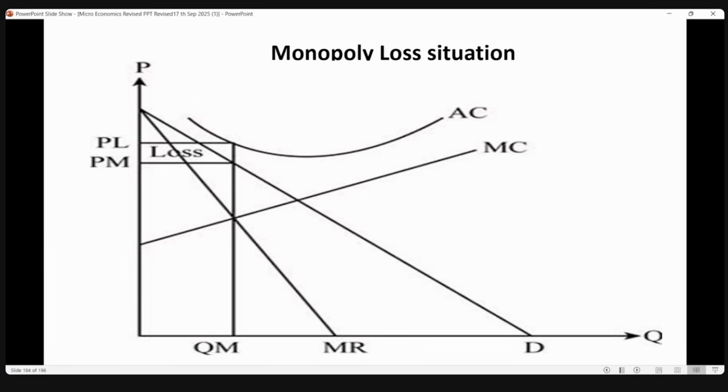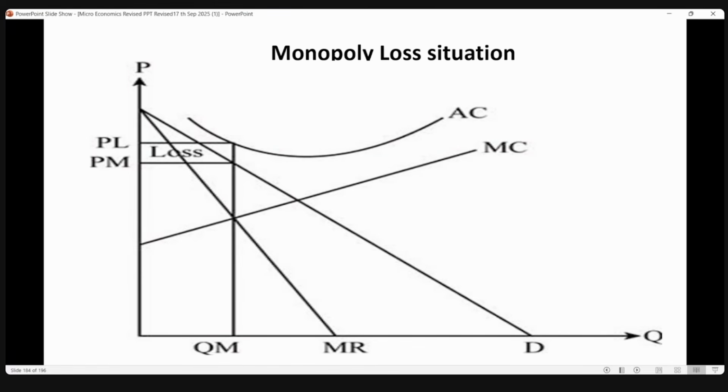Equilibrium is the same, where MC is equal to MR, and draw a line touching the cost curve and the revenue curve. So this is the cost that you are spending, and this is the revenue that he is getting. His cost is more than the revenue, so he is in a loss situation. And here either you can draw a small U-shaped curve, or you can draw the same line. No problem at all.